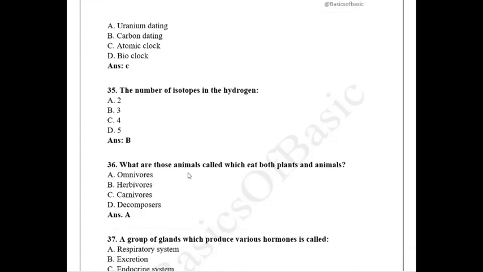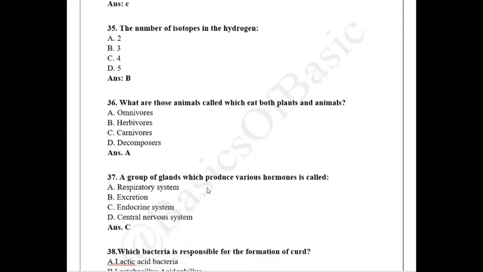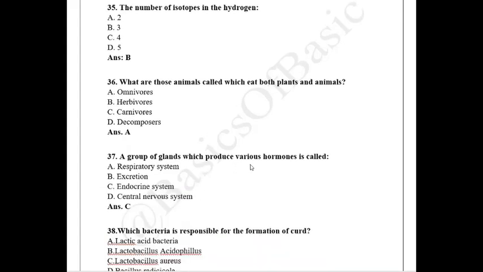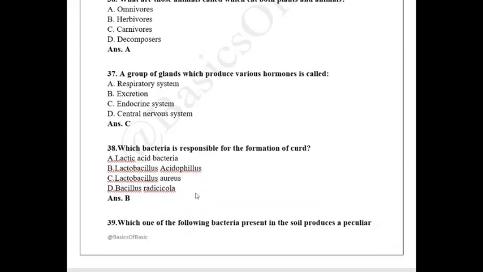What are those animals called which eat both plants and animals? This is a very easy question, omnivorous. A group of glands which produce various hormones is called as respiratory system, excretion system. See, this is one of the easiest questions. How can a gland come in respiratory system or in excretion or central nervous system? Because central nervous system is with respect to the brain and the spinal cord, and respiratory system is with your lungs and esophagus. Excretion system is with respect to the intestine, and therefore the left out is the endocrine system. So it is the one which produces hormones.